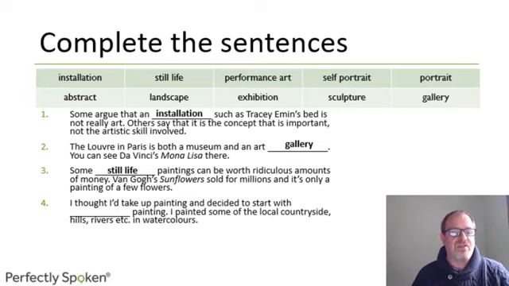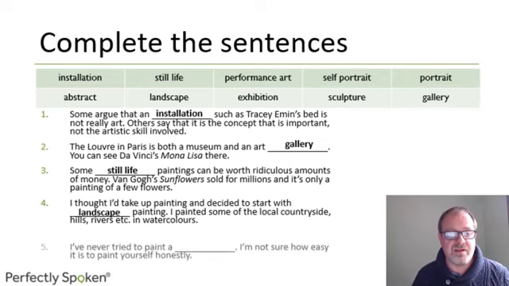Anyway, I thought I'd take up painting. Take up here is a phrasal verb meaning to start an activity for the first time. I thought I'd take up painting and decided to start with something painting. So I painted local countryside, rivers, etc. is a landscape painting. Landscape painting.